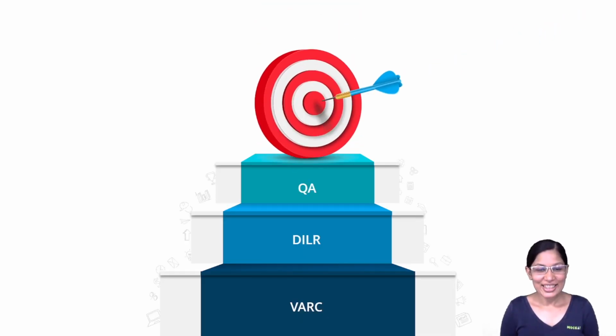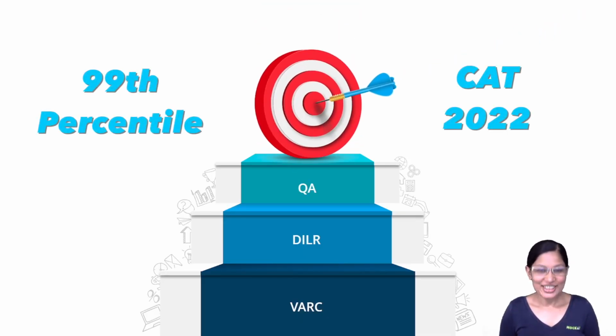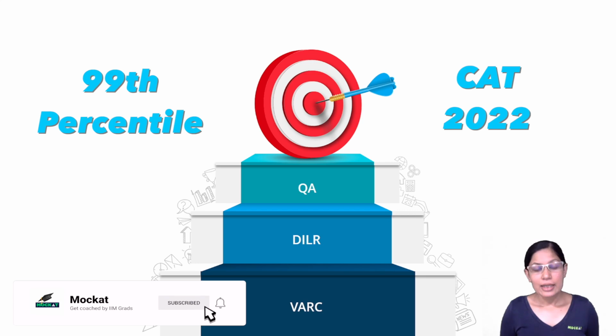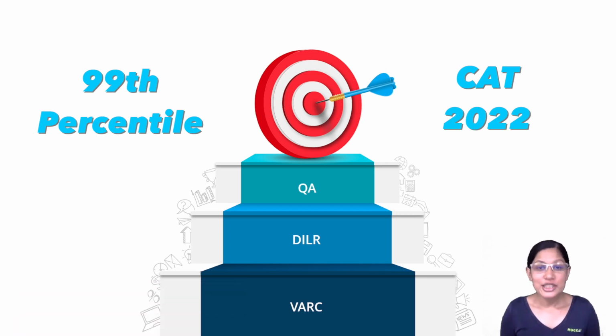If you're taking CAT 2022 and you want to crack it, you want to get the 99th percentile and get through an IIM or another top B school, then you're at the right place. Because I'm going to break down the 99th percentile for you, and I'm also going to give you 3 strategies, and you can choose whichever strategy will work best for you based on your strengths.